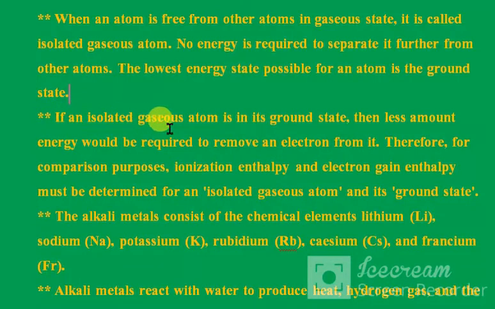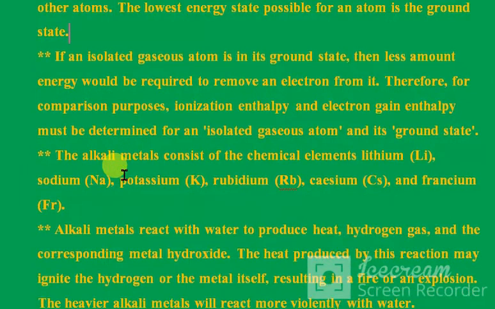If an isolated gaseous atom is in its ground state, then less energy would be required to remove an electron from it. Therefore, for comparison purposes, ionization enthalpy and electron gain enthalpy must be determined for an isolated gaseous atom in its ground state.